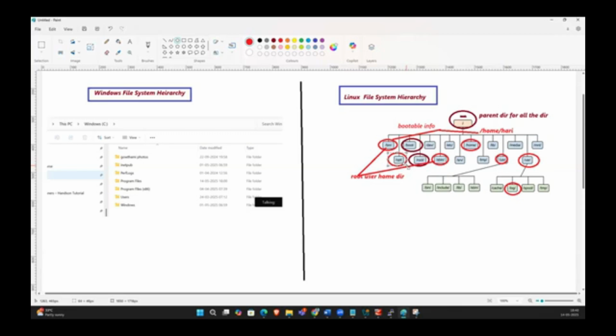/etc contains the configuration files. Whenever you install a server or something, the configuration files will be stored under /etc. And dev: whatever 20 GB we took to install the OS, that hard disk information will be available under /dev. MNT is for USB pen drives and so on. Media is where, when we added the CentOS 7 ISO, that DVD or CD-ROM will be available. Now you understood?